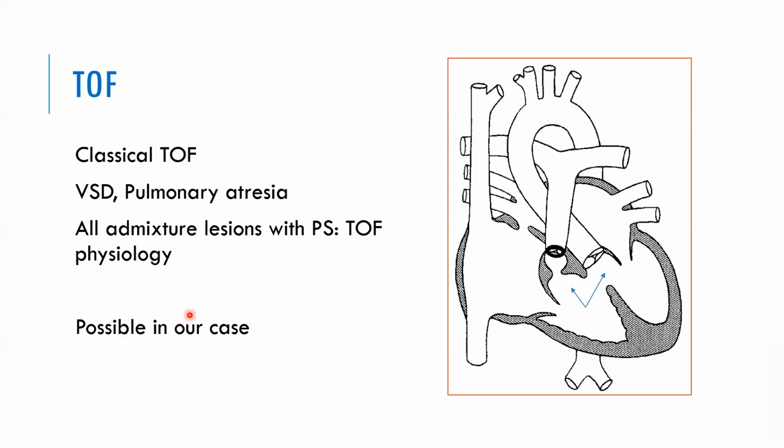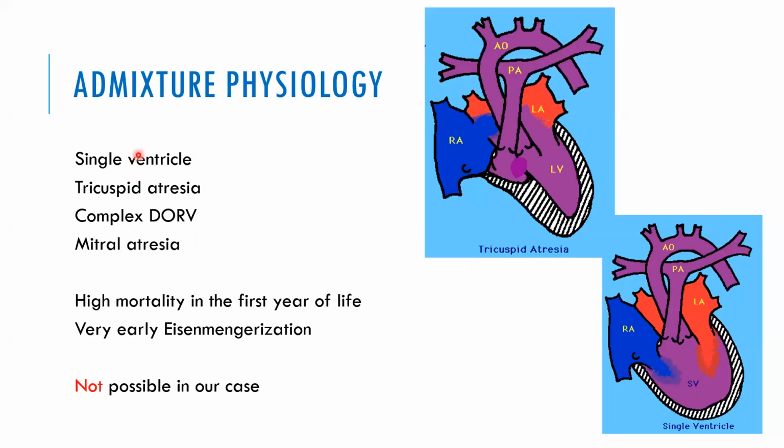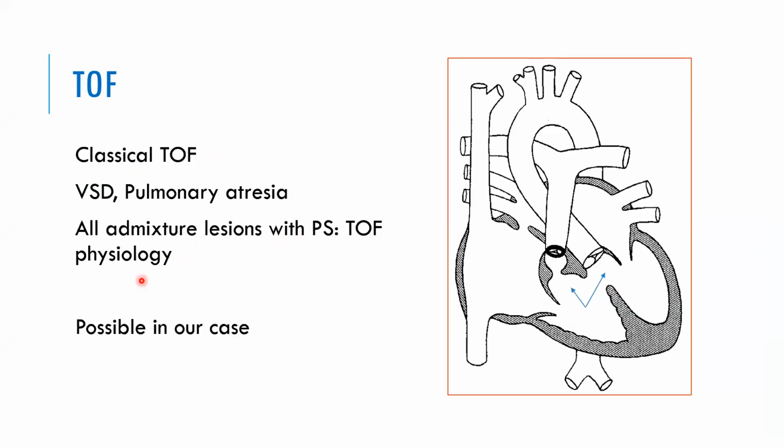What about tetralogy of Fallot? We have classical TOF. We have VSD with pulmonary atresia, which is also an extreme form of TOF. And we have all admixture lesions. If they have pulmonary stenosis, they have TOF physiology. If they have pulmonary stenosis significant enough to make the PA pressure near normal, then they can survive into adulthood, what we call TOF physiology. So it's all possible in our case.